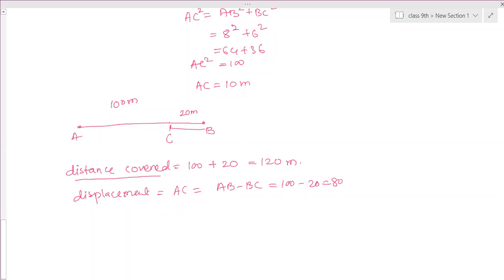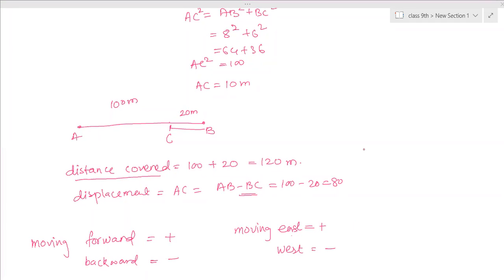But in displacement, the object is moving forward and then coming back, so due to coming back we have to subtract the distance. Moving forward we consider as a positive value, moving backward as a negative value.